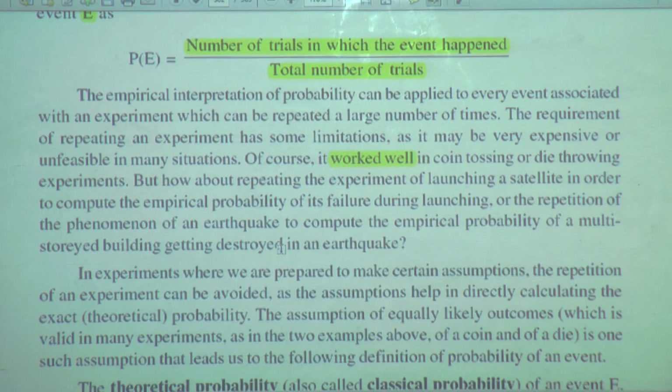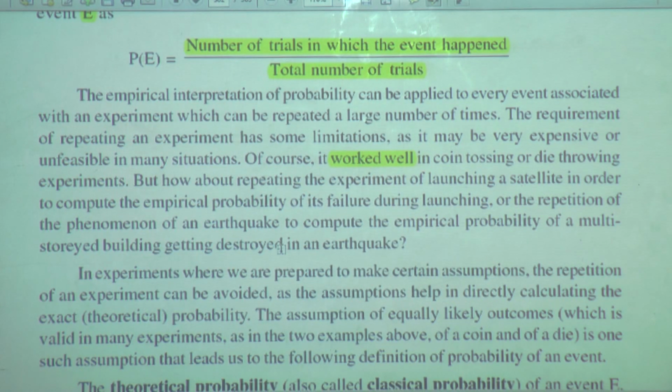Now they are saying, how about repeating the experiment of launching a satellite in order to compute, that is, to calculate, the empirical probability of its failure during launching?